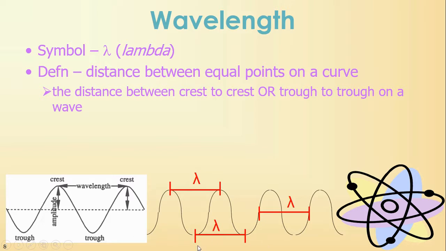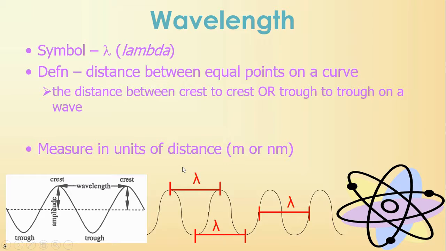That is a wavelength, but it's the distance between equal points of the curve. So if you look at this over here on the right, if you select this point here to start, then you can go to that equal point on the next part of the curve. That's also a wavelength. And because it's a distance, it's usually given in meters or nanometers.